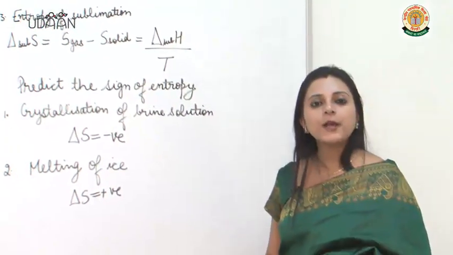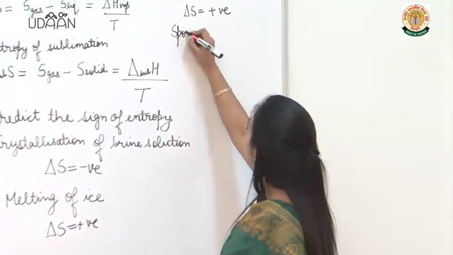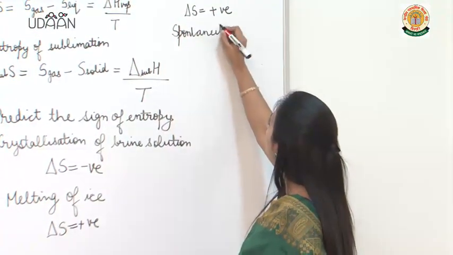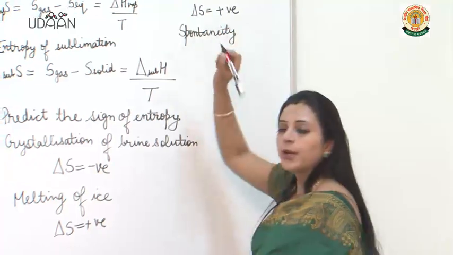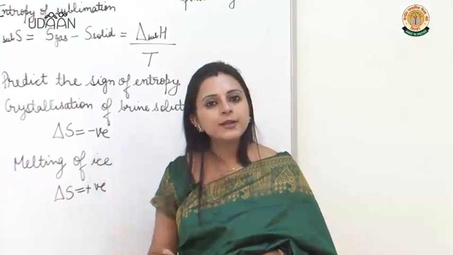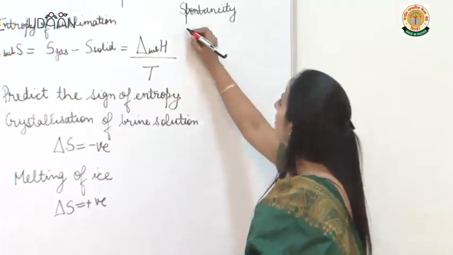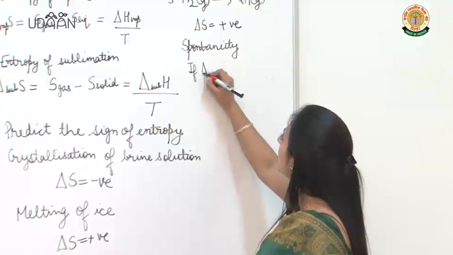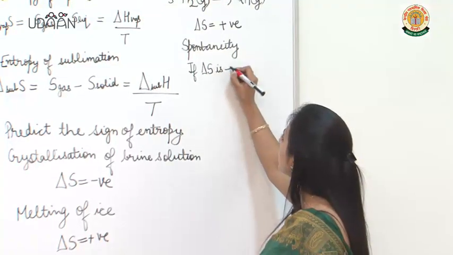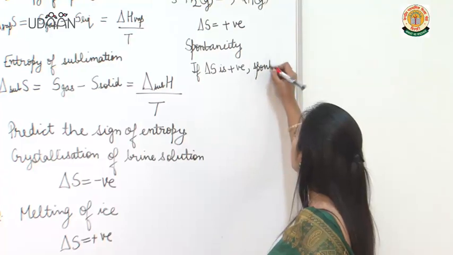Now suppose I have to predict spontaneity in terms of entropy. How do I do that? How would I know, looking at the entropy of a system, whether this reaction is spontaneous or not? So if delta S is positive, I say it is spontaneous.